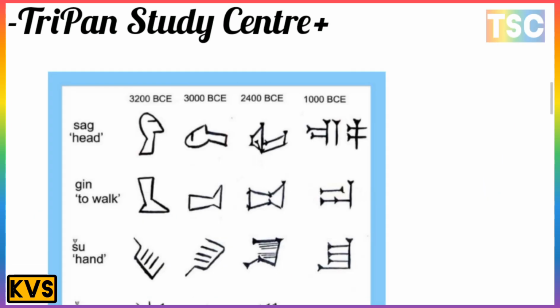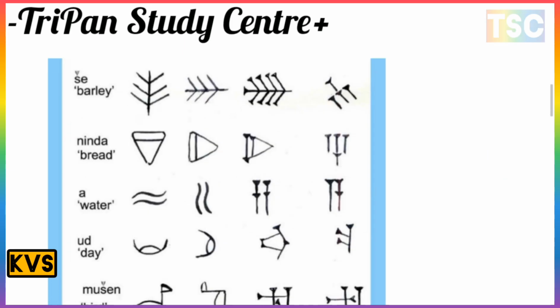Here the diagram on screen shows Mesopotamian pictures from 3200 BC, 3000 BC, 2400 BC and 1000 BC. There is a symbol of barley on this side, and symbols for bread and water across the time periods. These are the most important symbols from different time periods in Mesopotamia.